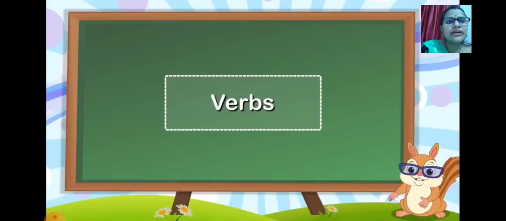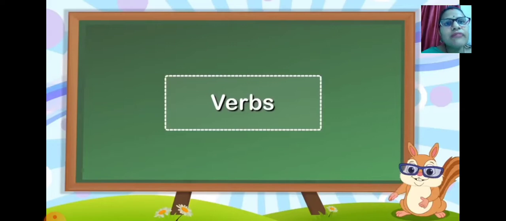So far we have completed most of your topics from your grammar, and this time we are going to discuss verbs. If we talk about a sentence, students, a sentence has a very simple structure: subject plus verb plus object. Without a verb, the sentence cannot be complete. In the very same way, without a subject, a sentence doesn't have any value or importance. If there is a verb, then only you will understand what the subject wants to do, because a verb is a word that performs an action.